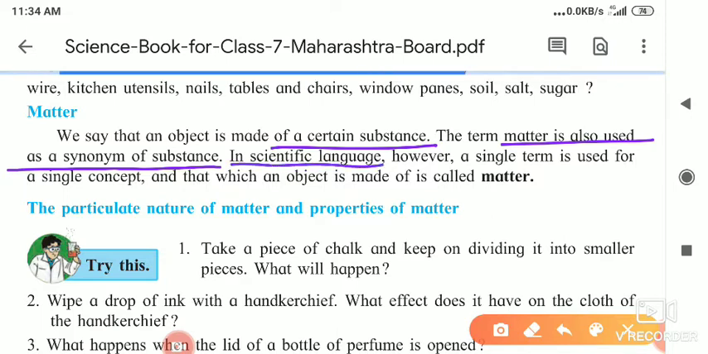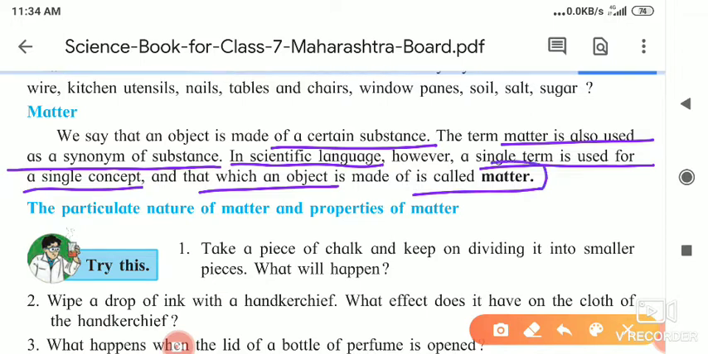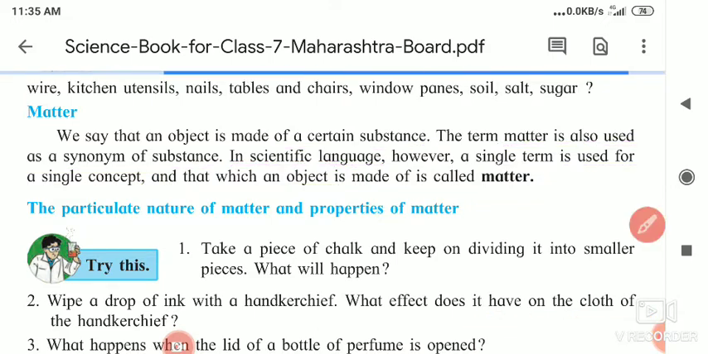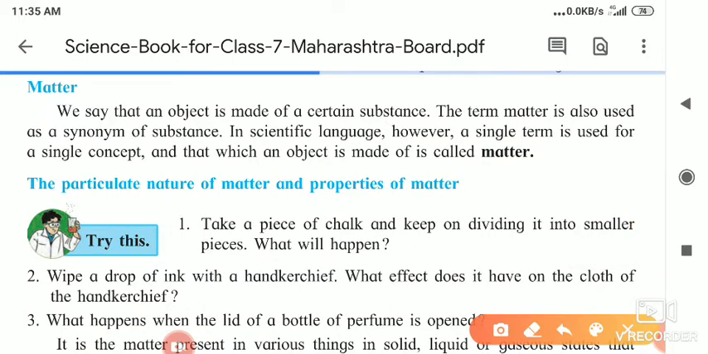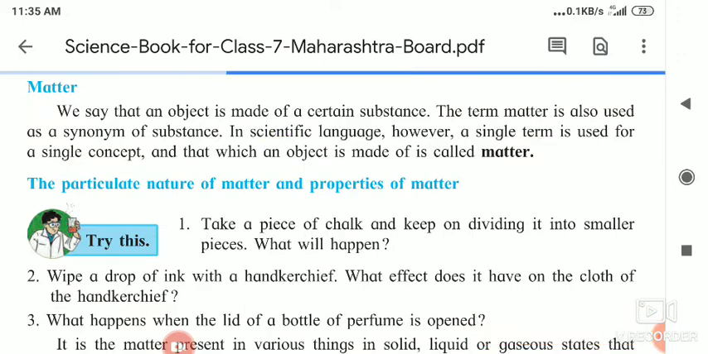In scientific language, however, a single term is used for a single concept, and that which an object is made up of is called matter. So this is the definition of matter. Again I will tell you, in scientific language a single term is used for the single concept: that which an object is made of is called matter.